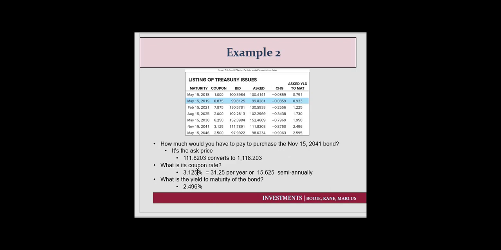What's the coupon rate? 3.125. That's $31.25 a year. If you divide that in two, you'd receive $15.625 semi-annually. And of course, the yield to maturity on this is 2.496. So if you bought this bond today for $1,118.203 and you held it till November 15th, 2041, you would earn on average every year 2.496%.